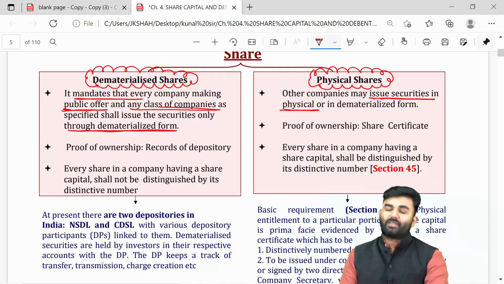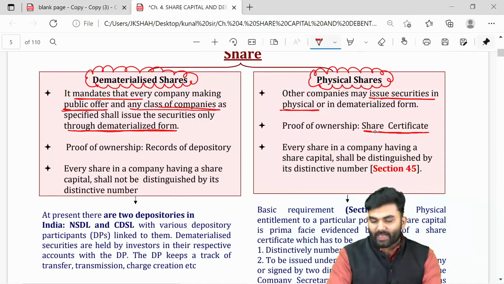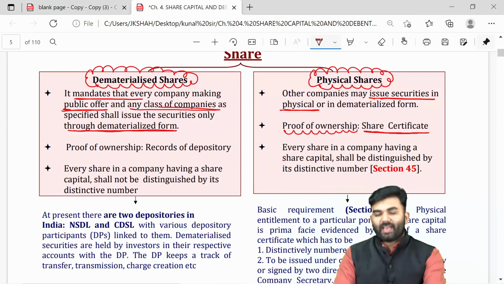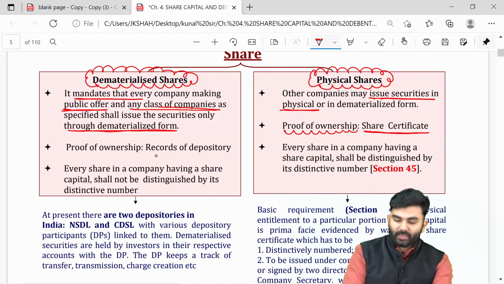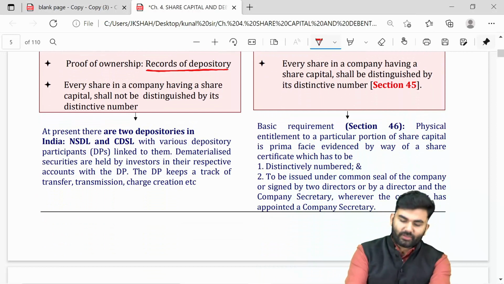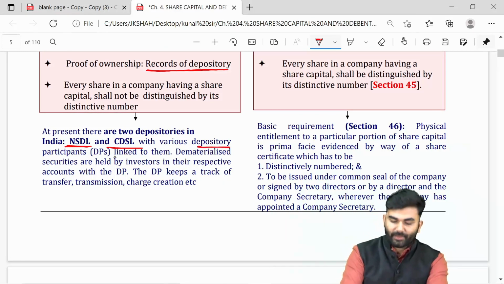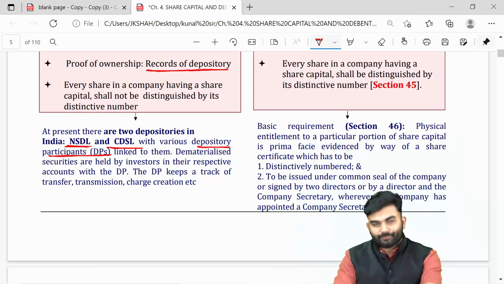See, if the company has issued the securities in physical form, then the share certificate itself will act as proof of ownership. But if the shares are held in dematerialized form, and someone asks whether I am a shareholder of that company, I say yes. What is the proof of ownership over here? The proof of ownership is the records of the depositories. There are two depositories, one is NSDL and another is CDSL, and they are linked through various depository participants.